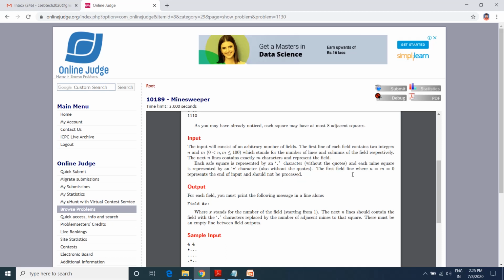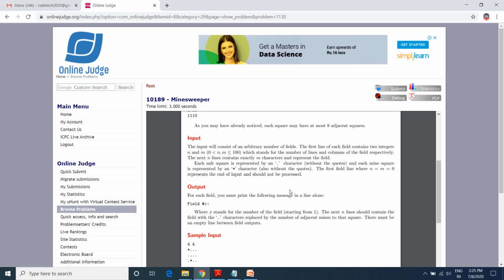The last field line, where n equals m equals 0, represents the end of the input and should not be processed. If you find such a sequence, that is n equal to m equal to 0, then there should be no further processing. It should stop there itself.